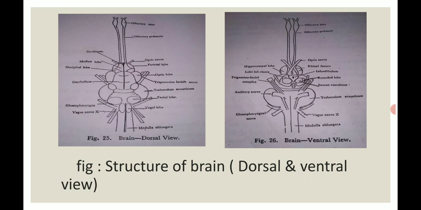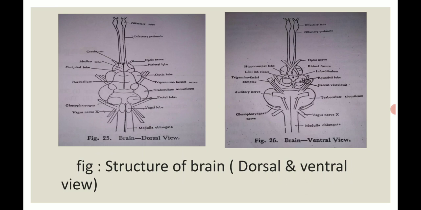In the middle line, the darker part is called the cerebrum, and the two parts beside it are the cerebellum. Various facial lobes are present here. Then the optic nerves are present, connecting to the cerebrum. The vagal lobe is present here.